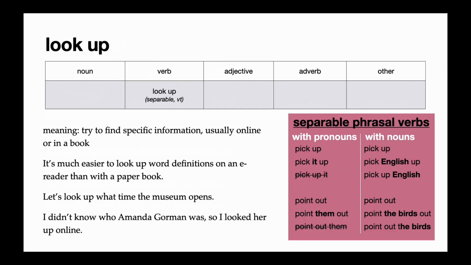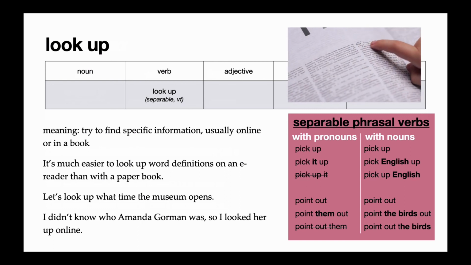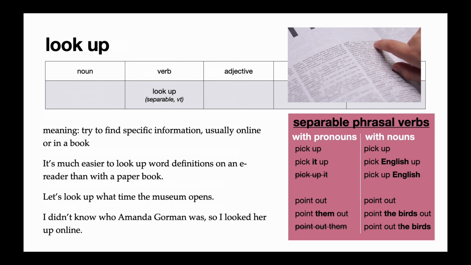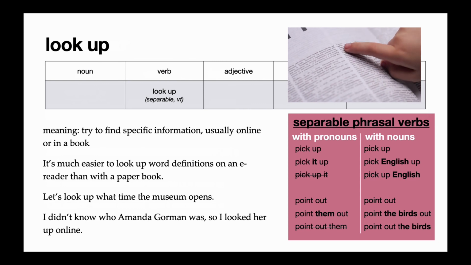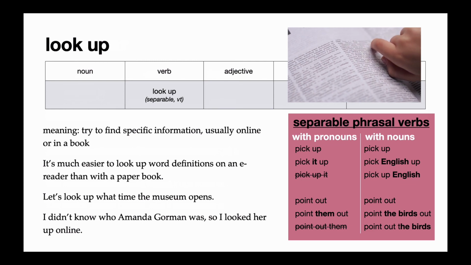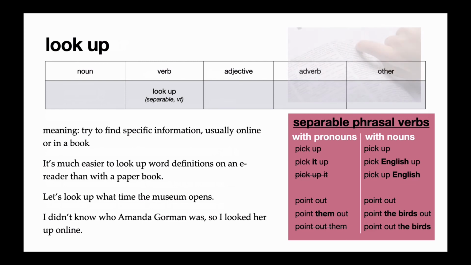And finally, we have the phrasal verb look up. Look up is a separable transitive verb that means to try to find specific information, usually online or in a book. So in the reading, I said, when we're using a Kindle, it's much easier to look up word definitions on an e-reader than with a paper book. The second example says, let's look up what time the museum opens. So that means you would probably look on the internet and see what time the museum opens. And then the last example shows us this phrasal verb separated. I didn't know who Amanda Gorman was, so I looked her up online.